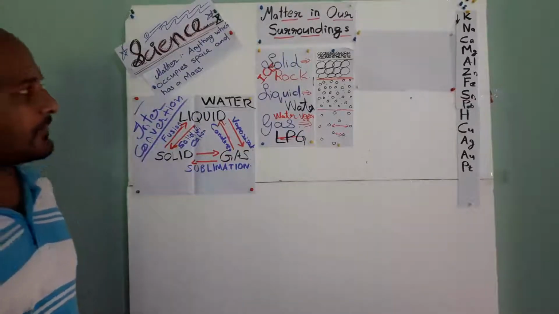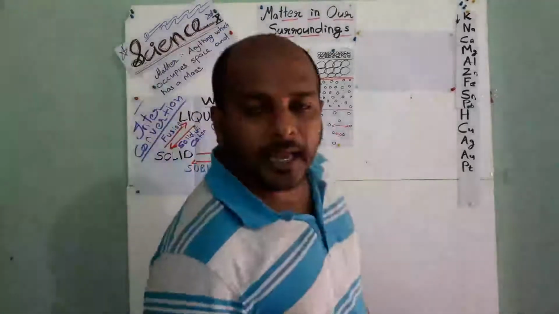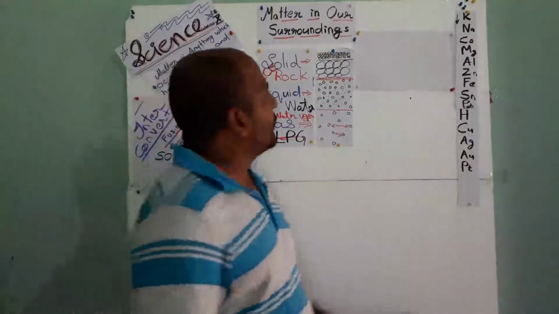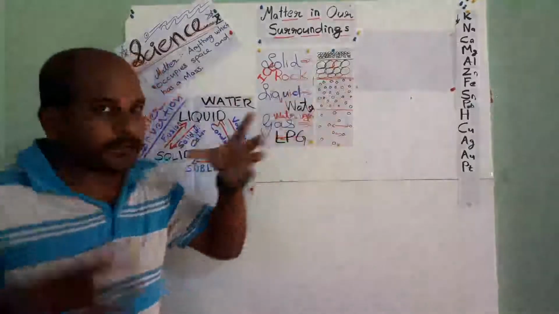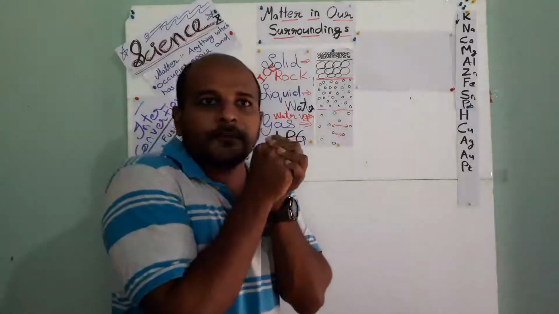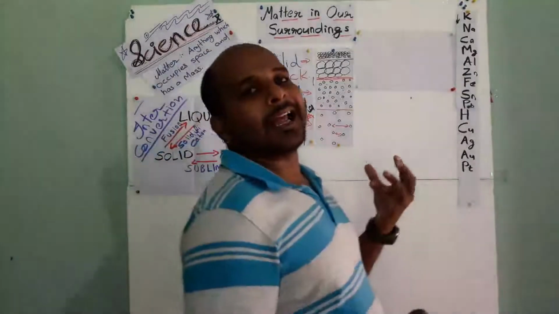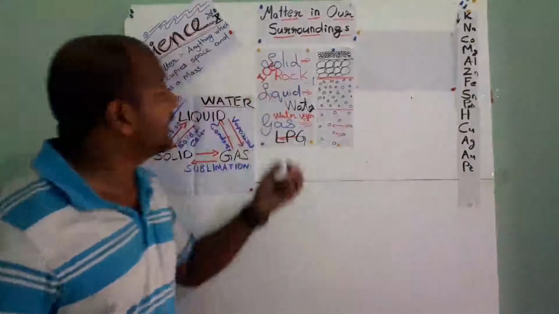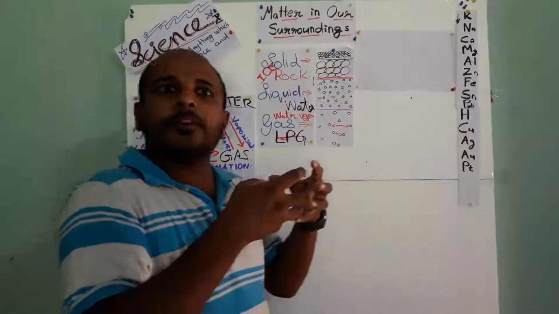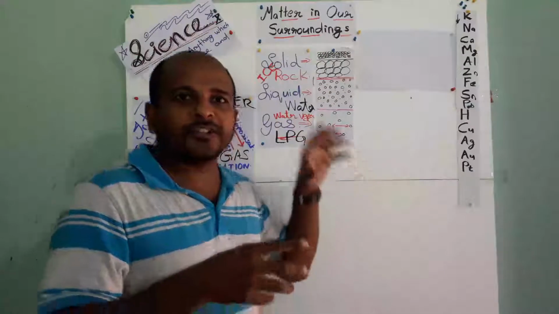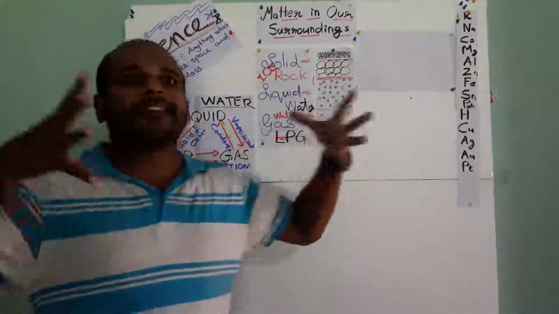What is actually happening when we are adding heat? How does it become liquid? You know, in a solid, the particles are closely packed, isn't it? Whenever we are adding heat, what is happening? The distance between the molecules, each water molecule, will increase.